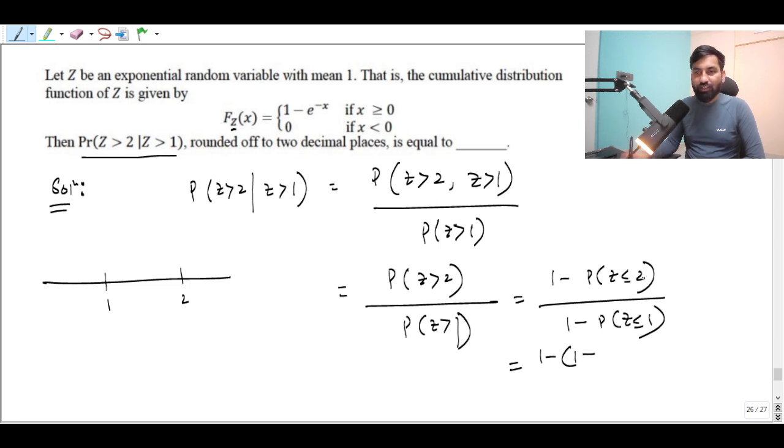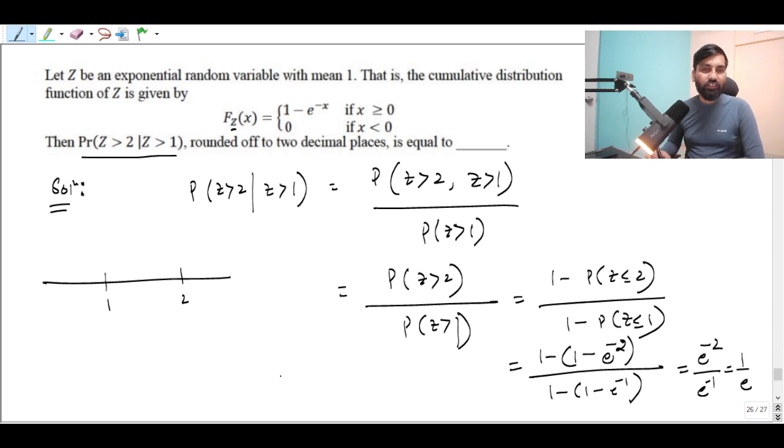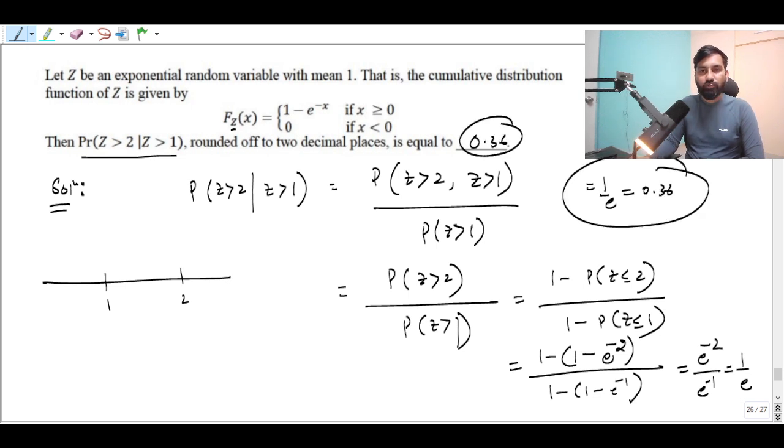So 1 minus, the value taken by the random variable Z is 2, so e raised to power minus 2, upon 1 minus 1 minus e raised to power minus 1. So you can say 1 gone. So it is nothing but e raised to power minus 2 upon e raised to power minus 1, which is 1 by e only. And what is 1 by e? You know that 1 by e is going to be 0.36. And this is going to be the answer for this question, 0.36.